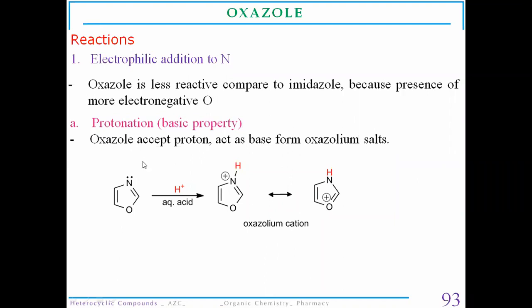Due to the presence of this pyridine type nitrogen, it is easily protonated in the presence of aqueous acid to form an oxazolium ion, after the protonation reaction.